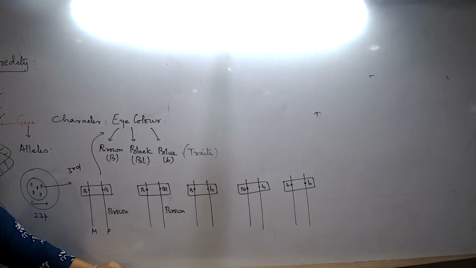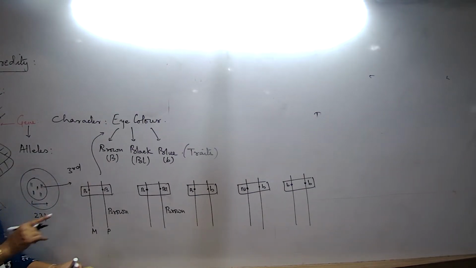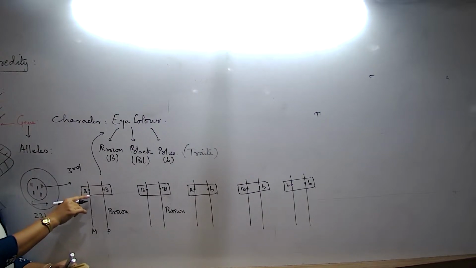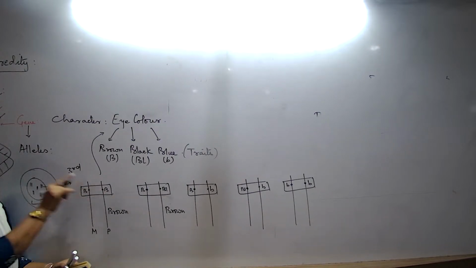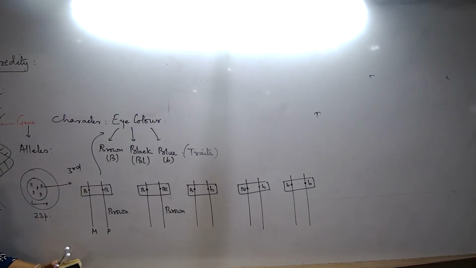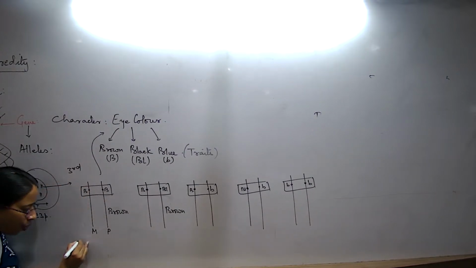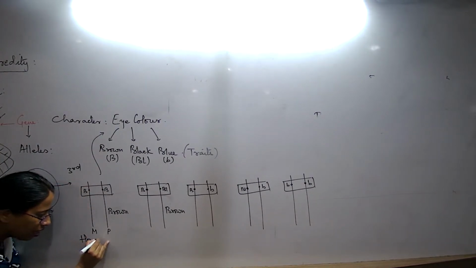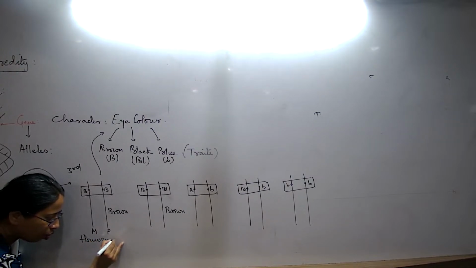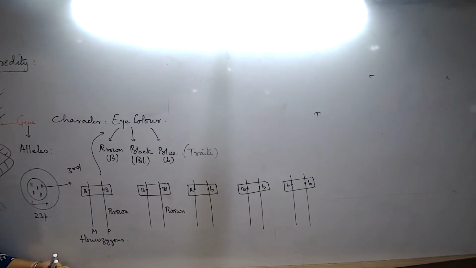And what are these types of conditions known as? When the chromosome pair has 2 similar, identical alleles, what is this condition known as? This condition is known as the homozygous condition.